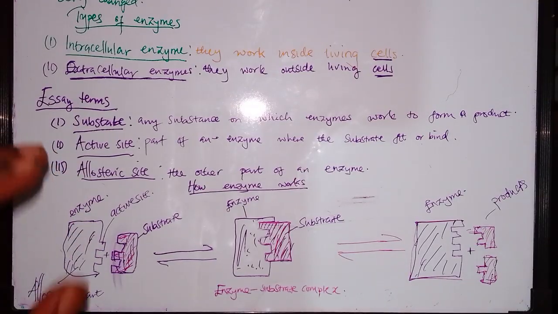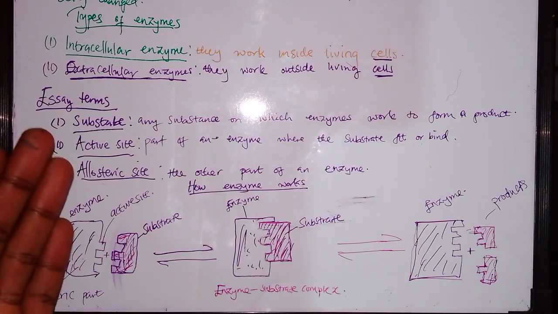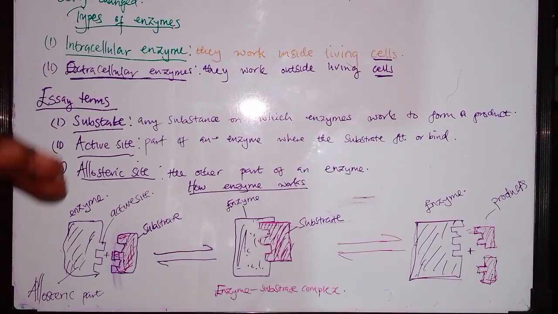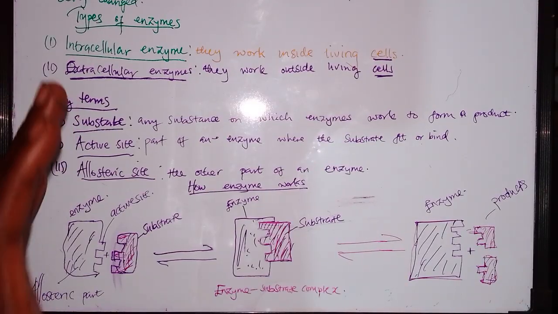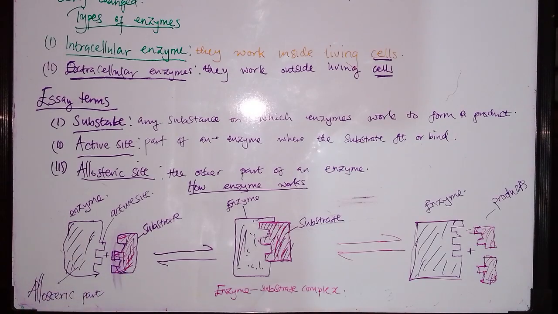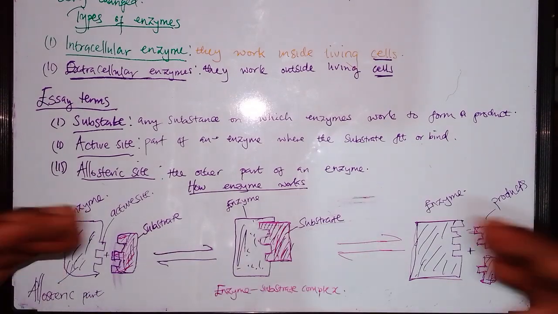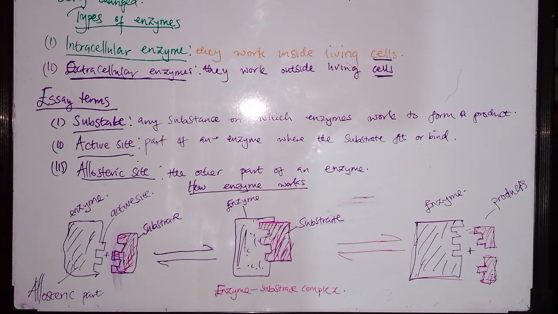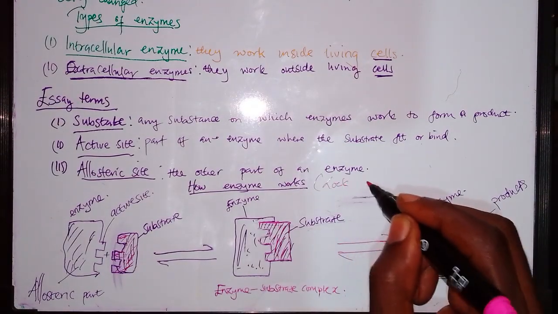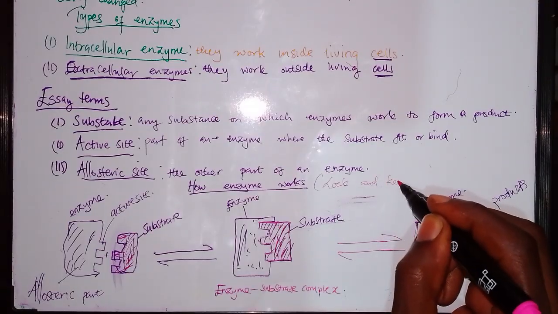Then we looked at the terms you'll use when writing an essay on enzymes: a substrate, an active site, and an allosteric site. I explained all three terms in a simplified diagram. We also looked at the lock and key mechanism.